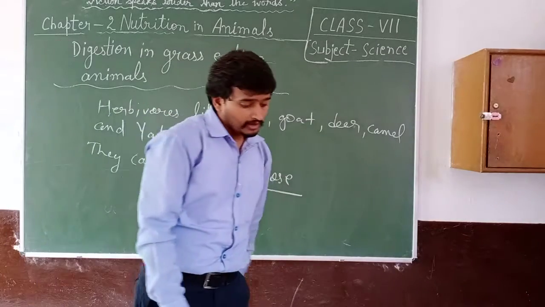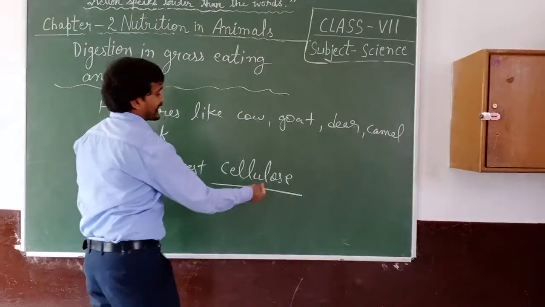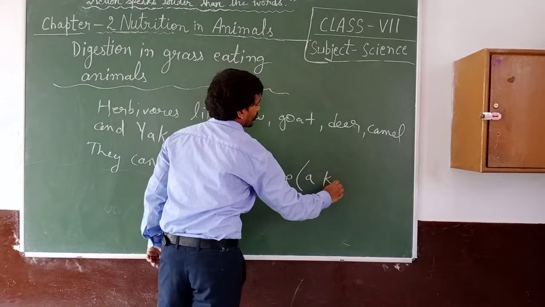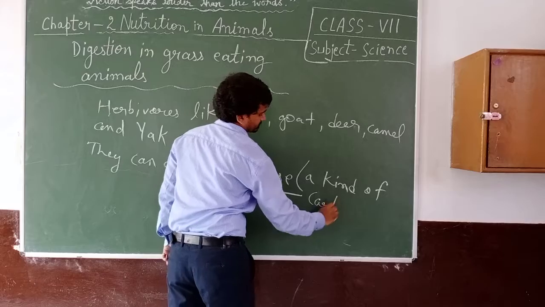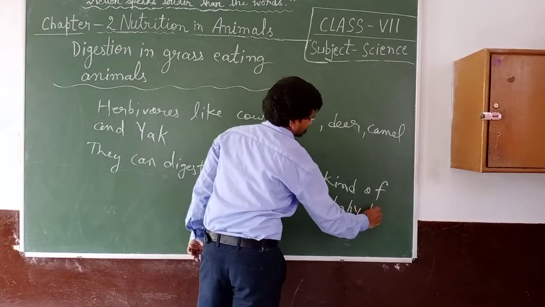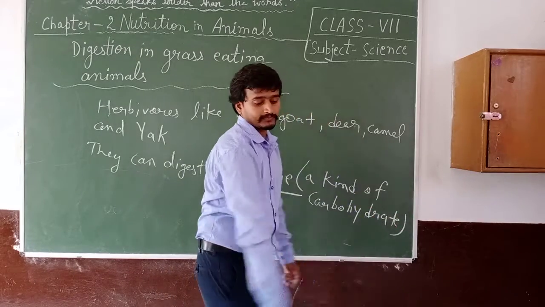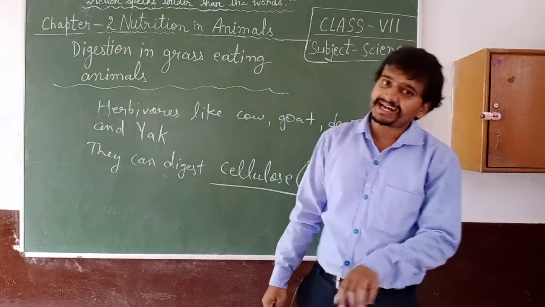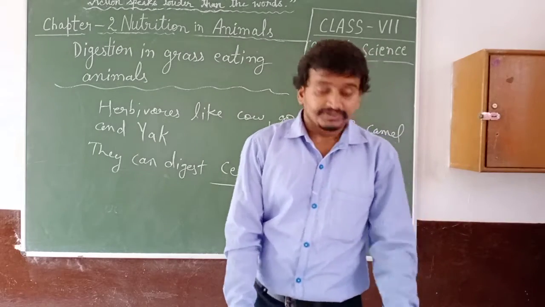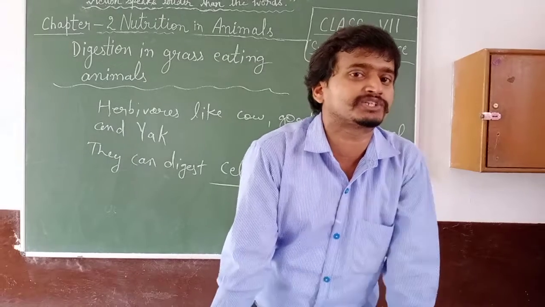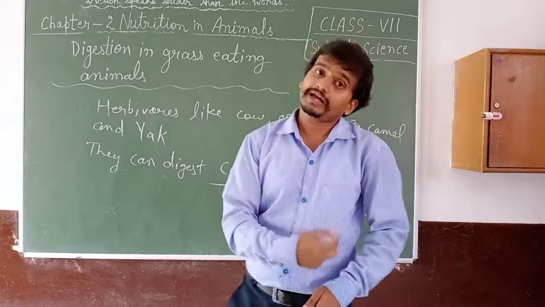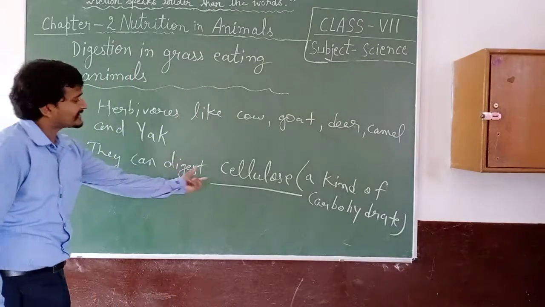What is cellulose? It is a kind of carbohydrate present in the grass and leaves. They have a special digestive system. All animals cannot digest cellulose.